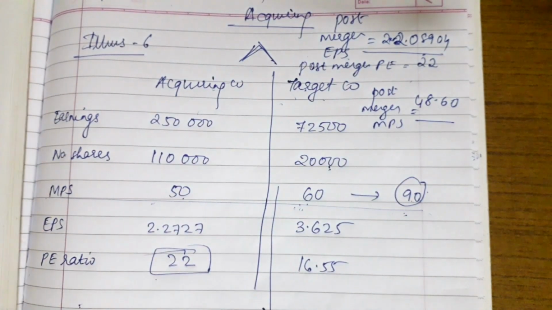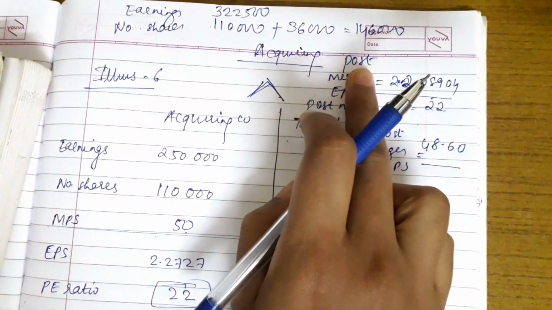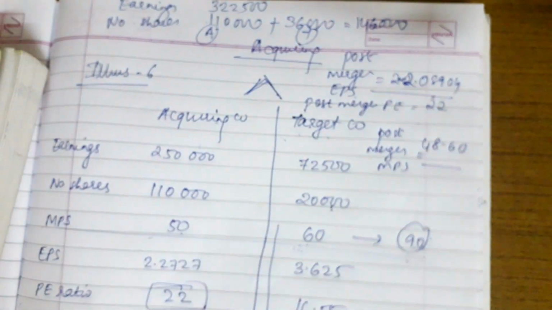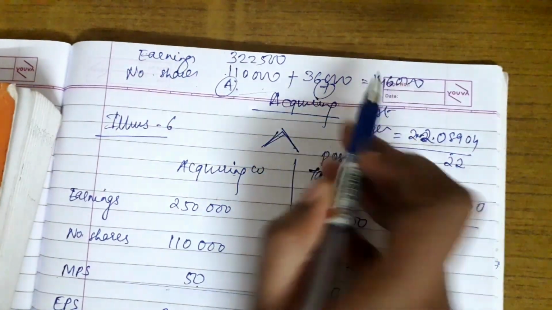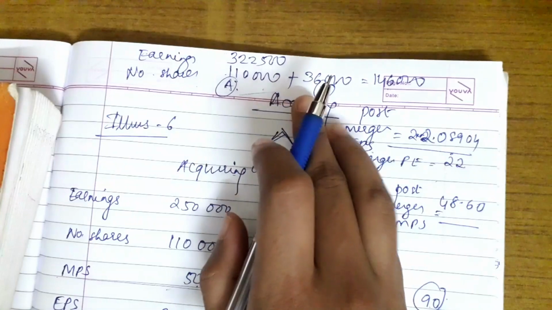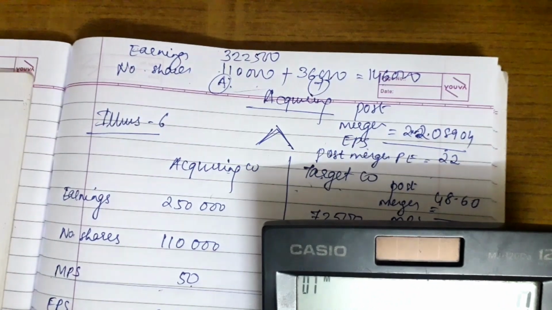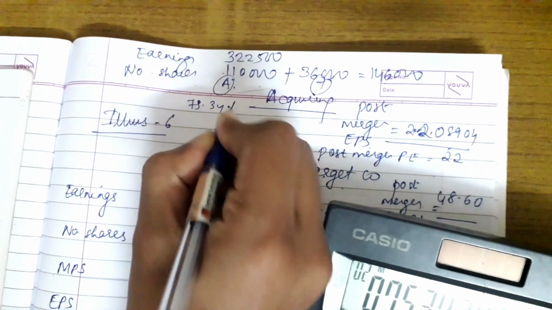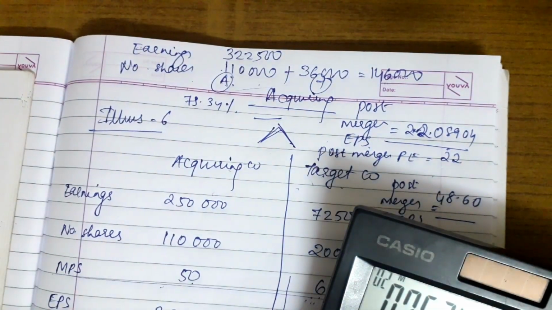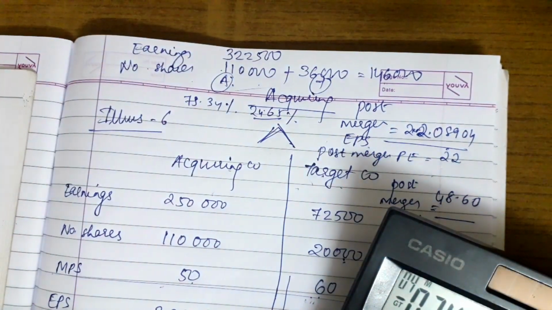Now the last is post merger equity ownership distribution. So we saw the number of shares is 1,46,000, while this is of acquiring company, this is of target company. So we have to find the ownership distribution. The ownership will be 1,10,000 divided by 1,46,000 for the acquiring company, and 36,000 divided by 1,46,000 for the target company. So 1,10,000 divided by 1,46,000 will give 75.34% for the acquiring company, and the rest, minus 1, will give 24.65% for the target company.